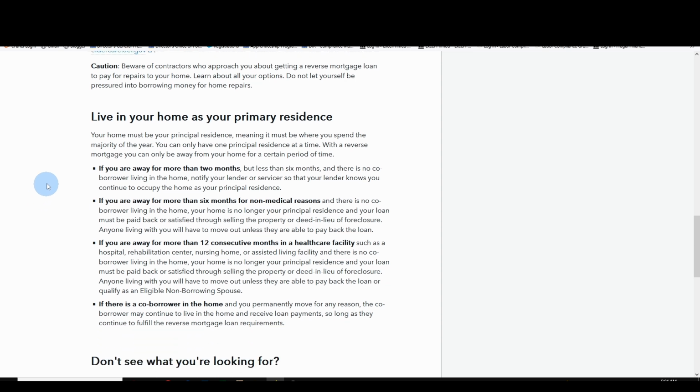Live in your home as your primary residence. Your home must be your primary residence, meaning it must be where you spend the majority of the year. You can only have one principal residence at a time. With a reverse mortgage, you can only be away from your home for a certain period of time. If you're away for more than 2 months, but less than 6 months, and there is no co-borrower living in your home, notify your lender or servicer so that your lender knows you continue to occupy the home as your principal residence.